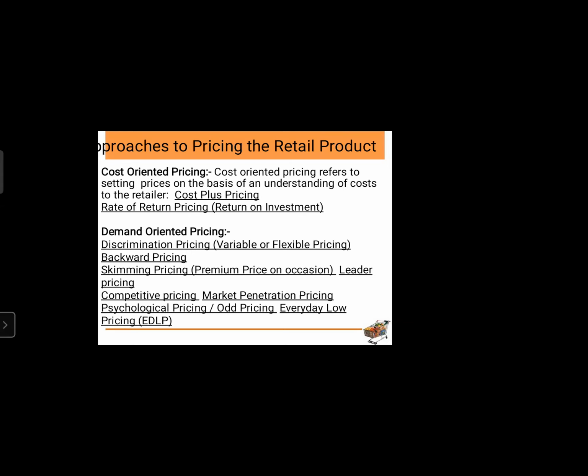Psychological pricing, making a product available at 199 rupees, 599 rupees, 1999 rupees. Now 99 appears to be much less than 100. It is a two digit number. So this is what happens. Psychological pricing, odd pricing, keeping the price odd for a specific category of product.